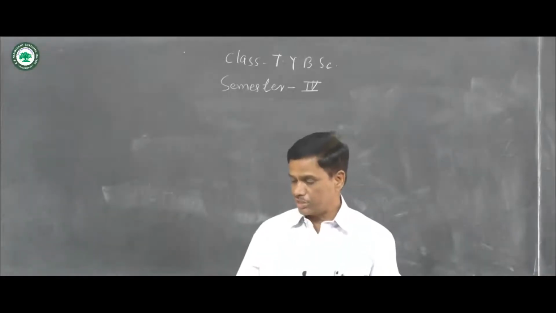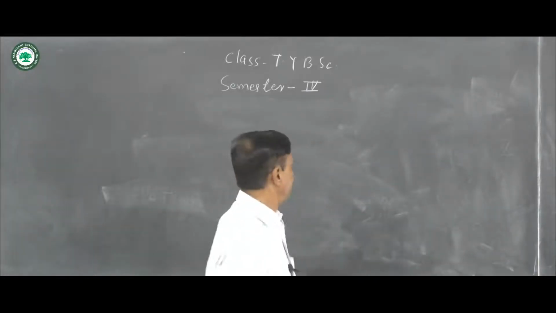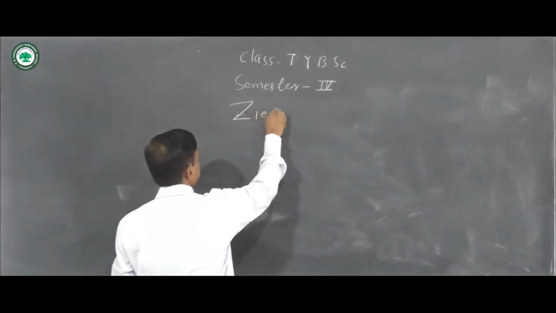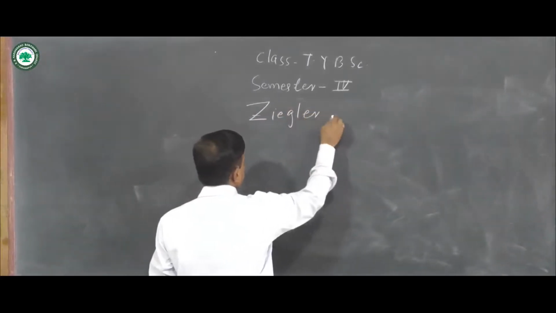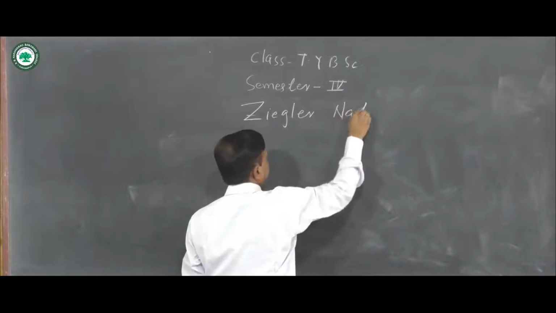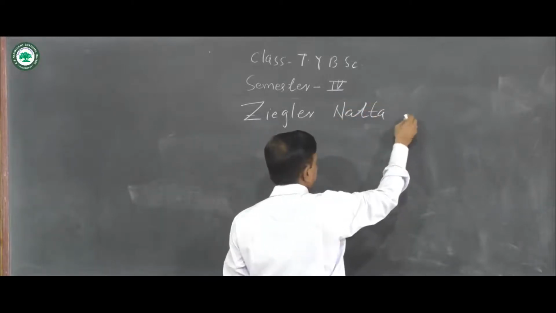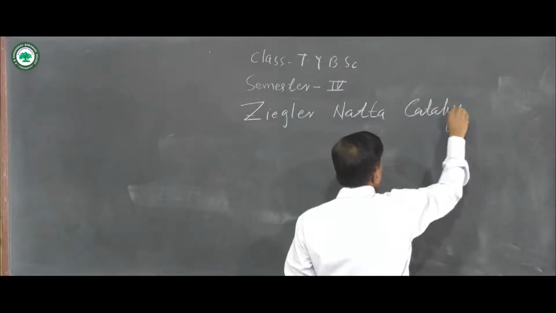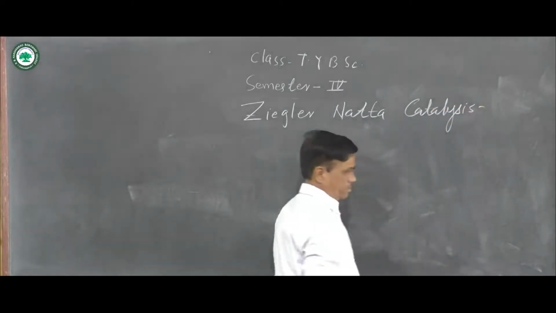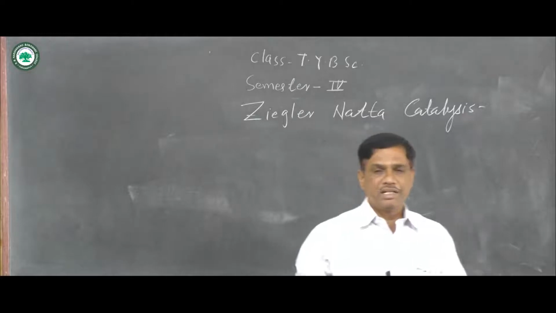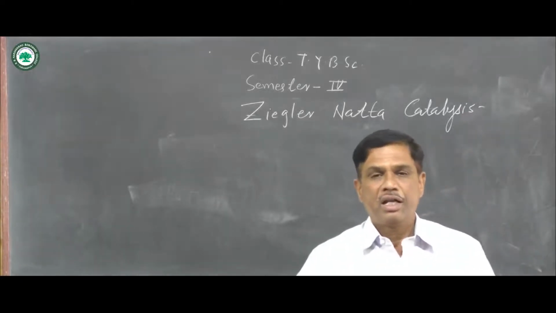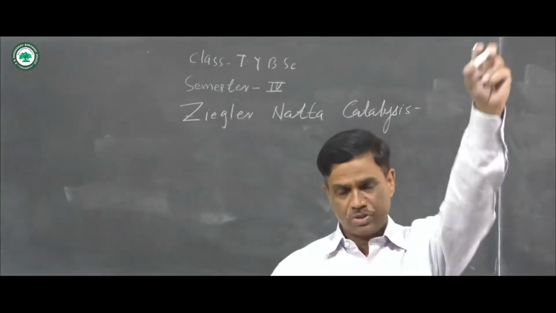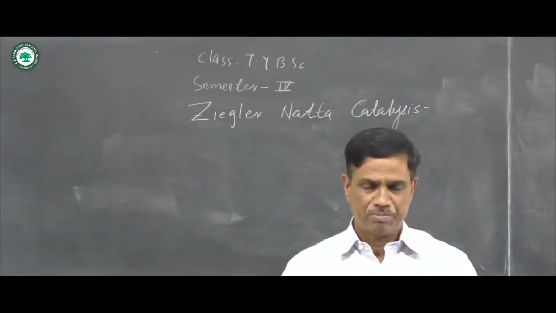Second homogeneous catalysis process is Ziegler-Natta catalysis. In Ziegler-Natta catalysis, alkenes are converted into polymeric forms, meaning a polymer is formed there.